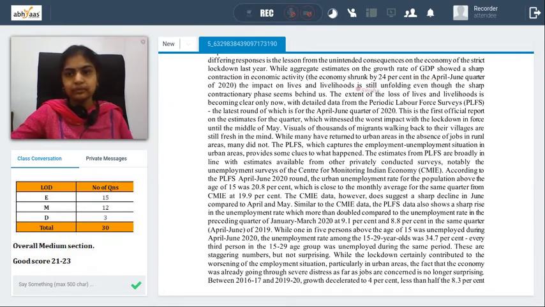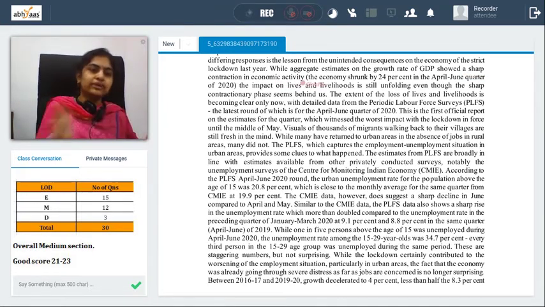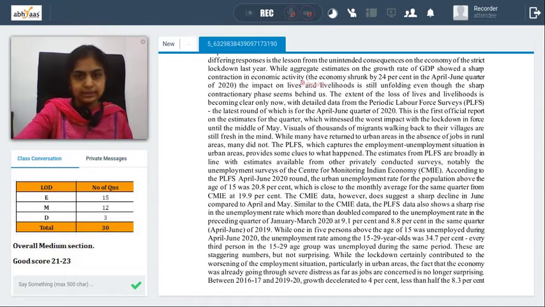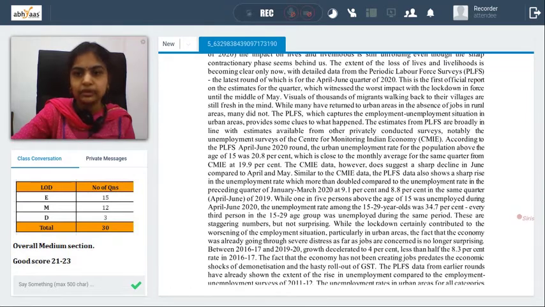It's still going on, even though the sharp contraction phase seems to be behind us. So the phase is over, but effects are still seen. That's what these lines are saying. The extent of the loss of lives and livelihoods is becoming clear now, with detailed data from periodic labor force